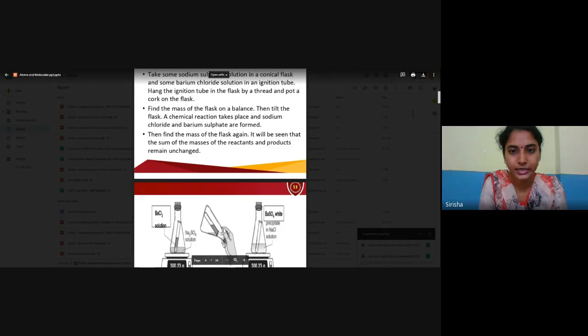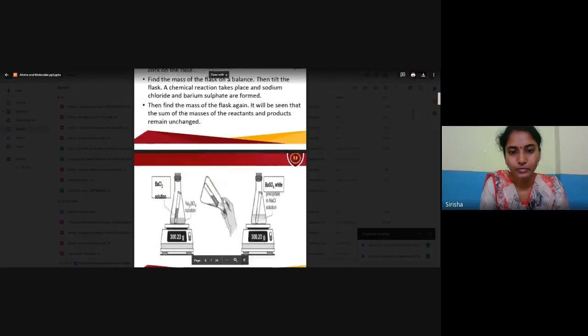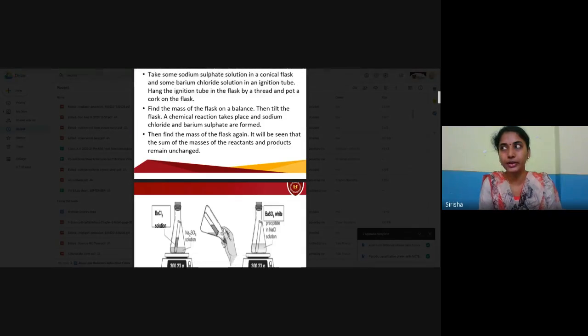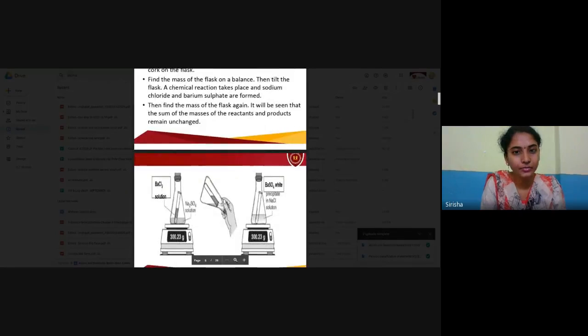A chemical reaction takes place and sodium chloride and barium sulfate are formed. What we had taken first was sodium sulfate and barium chloride. Now the chloride has been given to the sodium. It has become sodium chloride and barium sulfate. That means a chemical reaction has taken place. Then find the mass of the flask again.